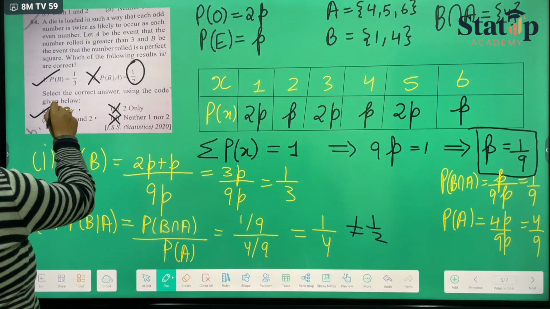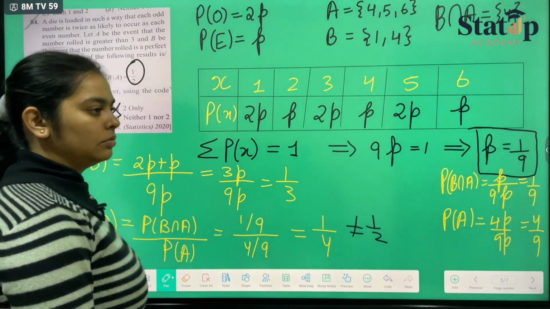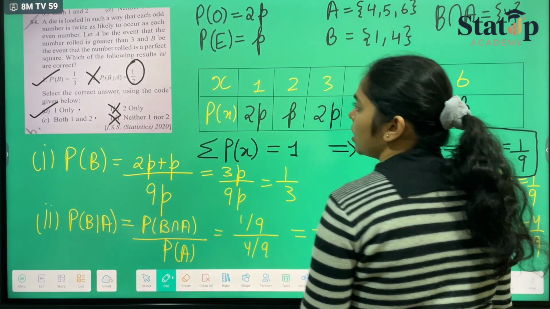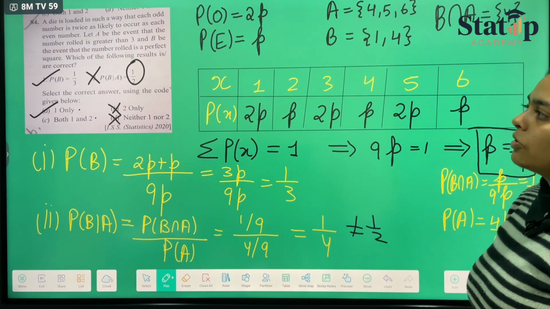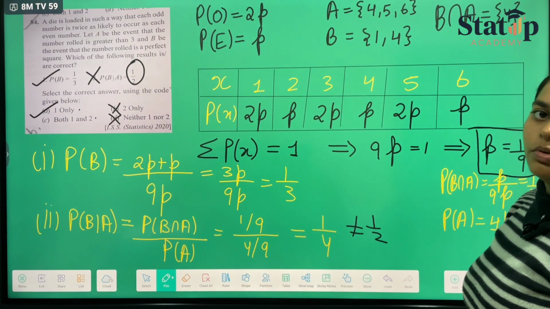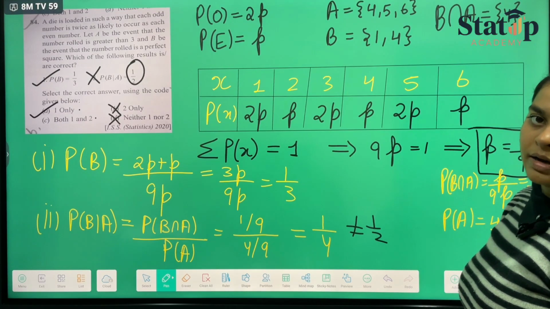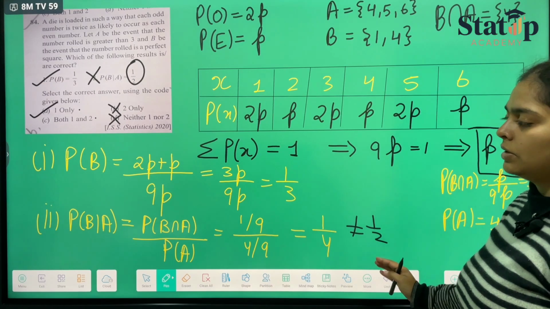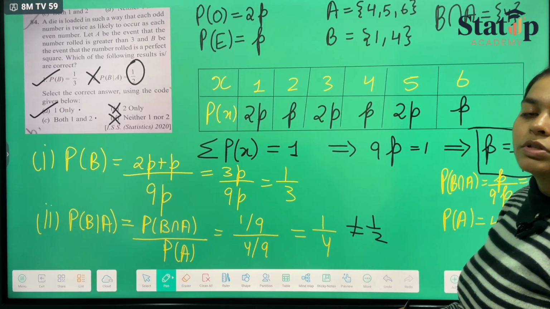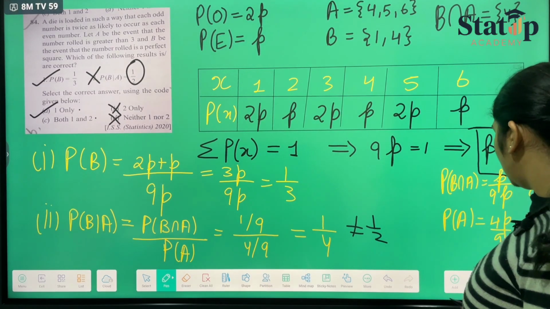So only one option is correct, which is 1, that the probability of B is 1 by 3. This was a question of conditional probability. How to solve them in the examination, I've told you. This is the most extreme question that they can ask. All the other questions that they have asked are much easier than this one. You can attempt those, and if you face any doubt, then you can ask us.